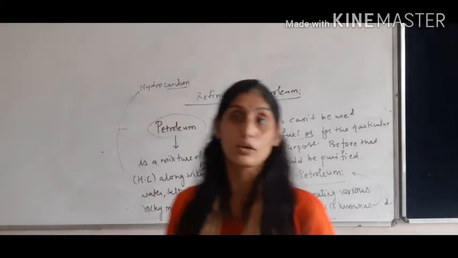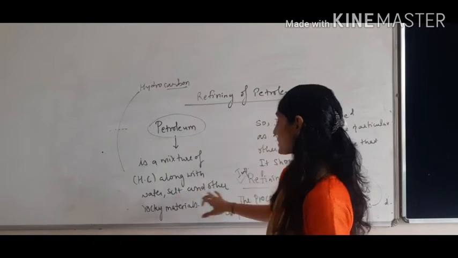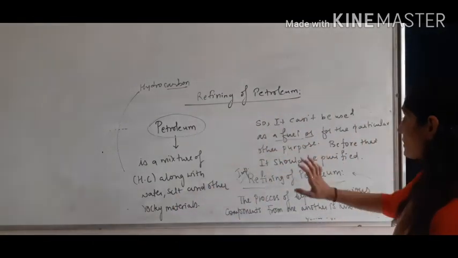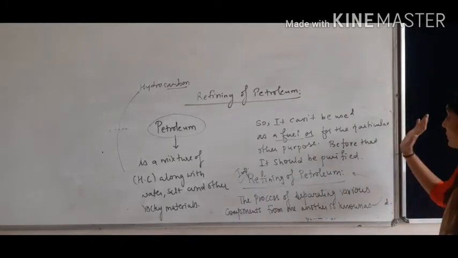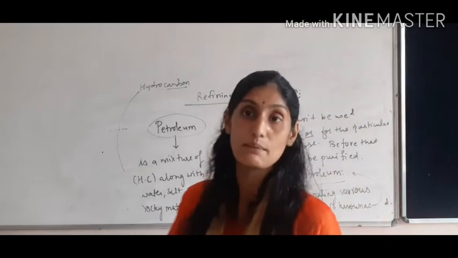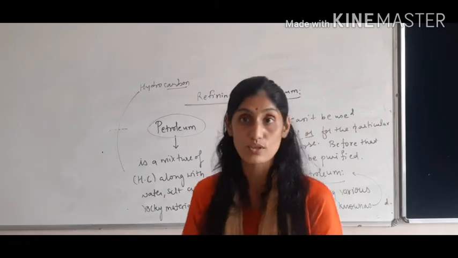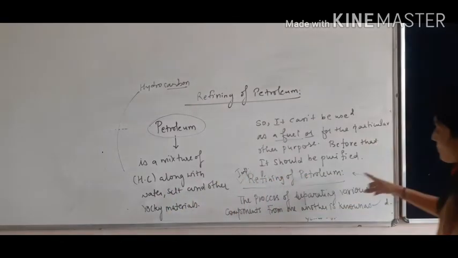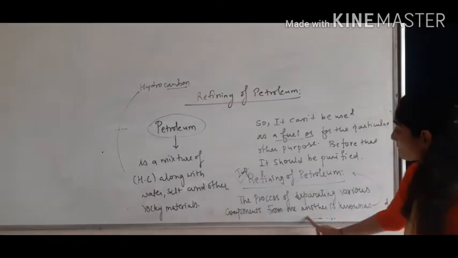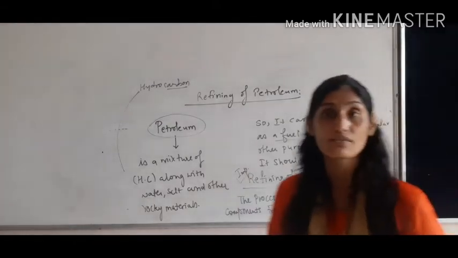So what can we write about petroleum? Petroleum is a mixture of hydrocarbons along with water, salt and other rocky materials. So it cannot be used directly as a fuel or for other purposes. If we want to use it as a fuel, it must be purified first. So how can we purify it? We can use the process of refining. Refining of petroleum is a process of separating the various components present in the petroleum from one another.